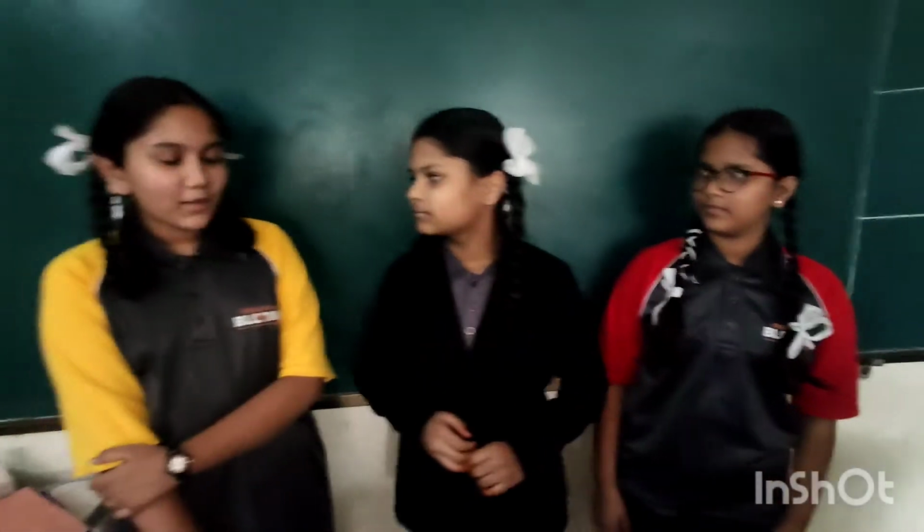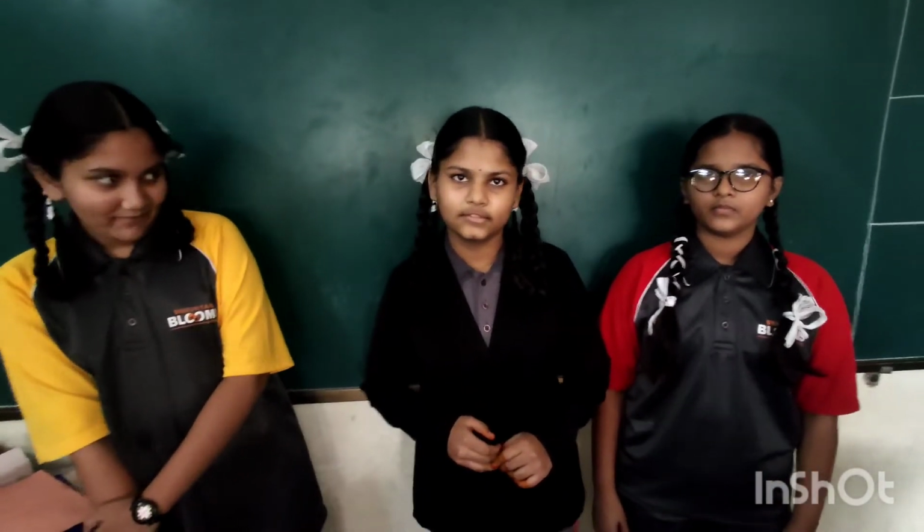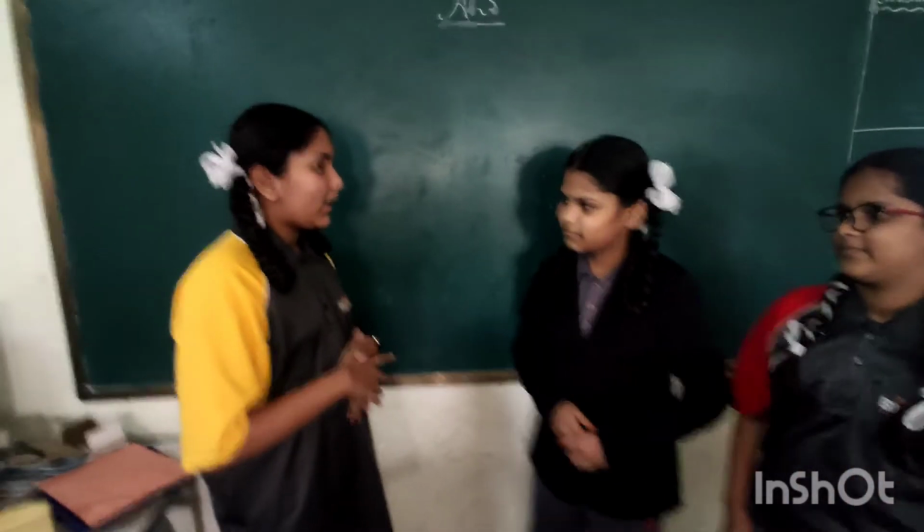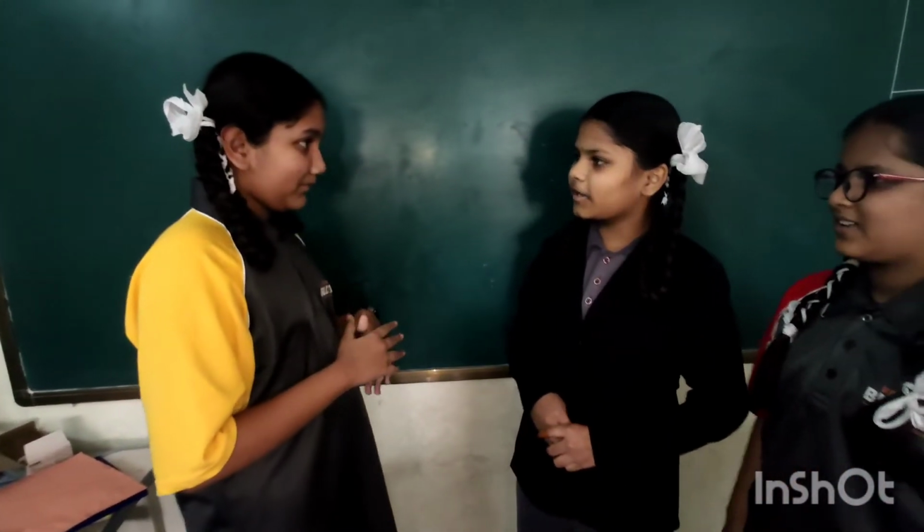Good afternoon everyone, this is Ashita from grade 7. Today me and my friends are going to do a role play on perimeter and area. I'm Akshara from 7th grade. I am Maria of 7th grade. Here we are going to do a role play act on perimeter and area activity. Hi Rishita and Akshara. Hi Maya.